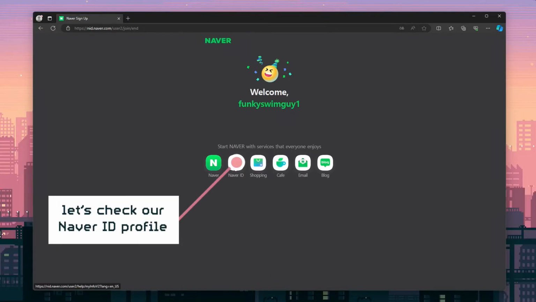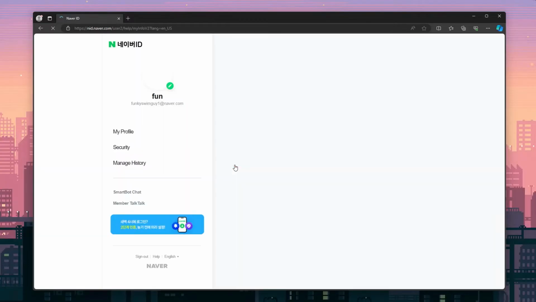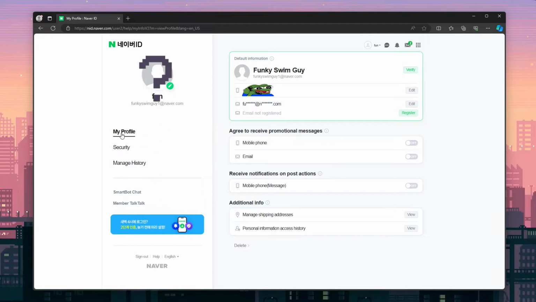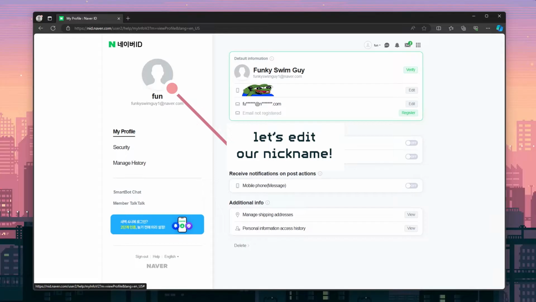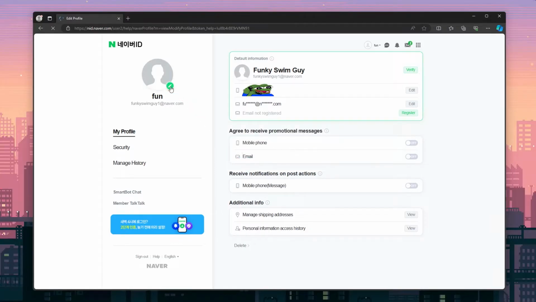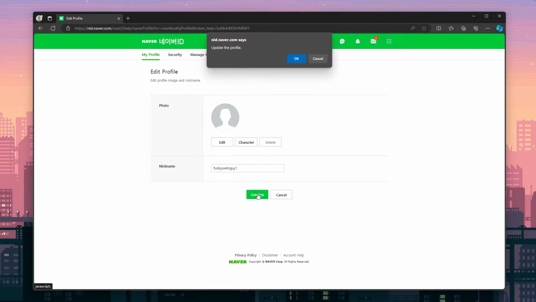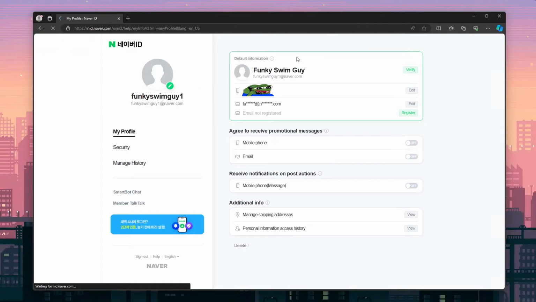The first thing you'll want to do is click the Naver ID button to head over to your profile. Here, you can confirm that all of your information is correct. You'll notice the name under my avatar is just Fun. This is currently my Naver nickname, and we can click the pencil next to the avatar to change it. Update your nickname and add a profile picture if you'd like. Then click Confirm. Your Naver account is good to go. You can return to the Naver homepage at any time by clicking the N in the upper left corner.